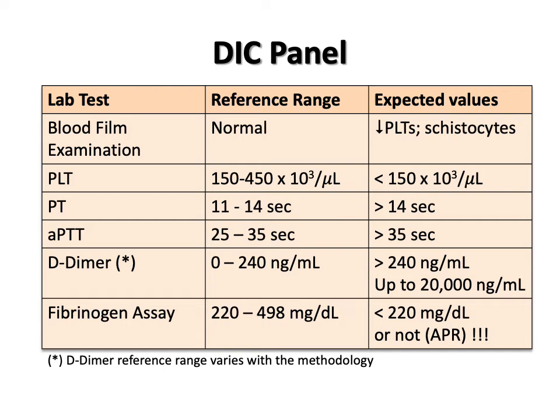The reference range for D-dimer varies a lot from reference to reference. It appears to vary with the methodology. So, for instance, if you refer to your textbook, RODAC 5th edition, it gives a range of 110 to 240 nanograms per mil for the D-dimer quantitative immunoassay.